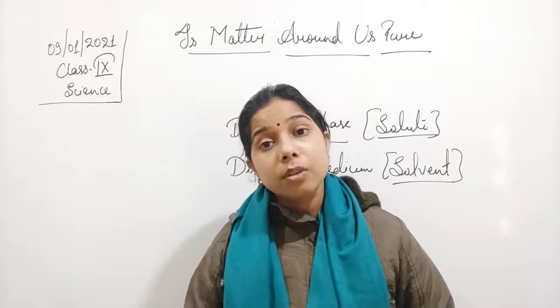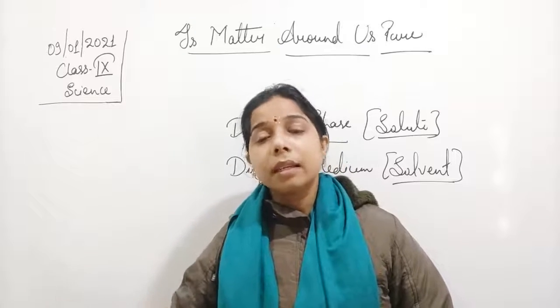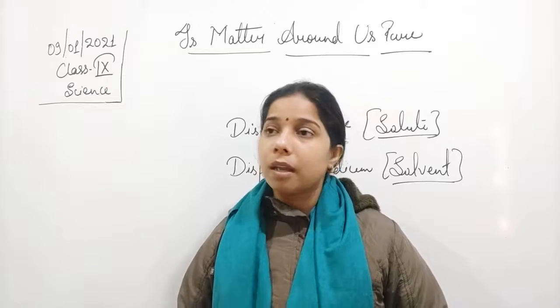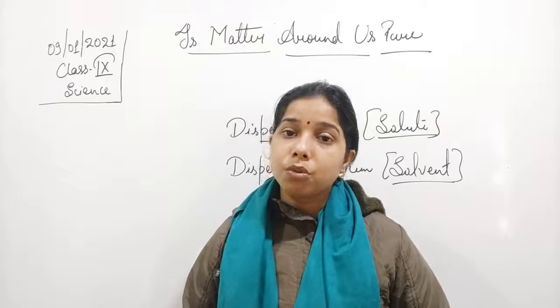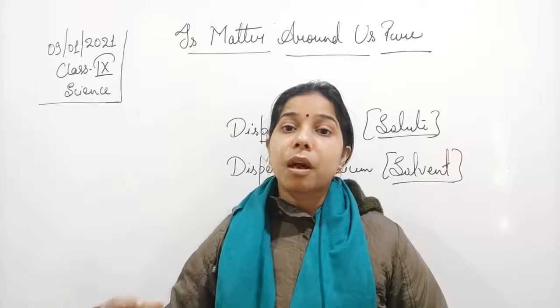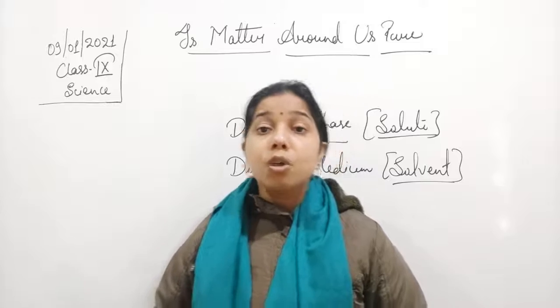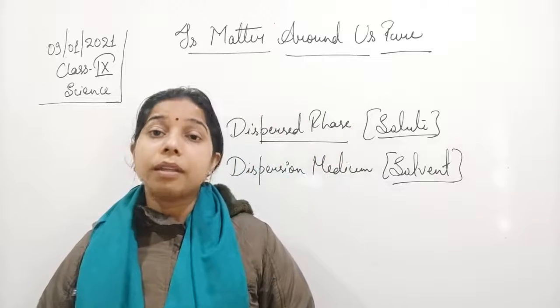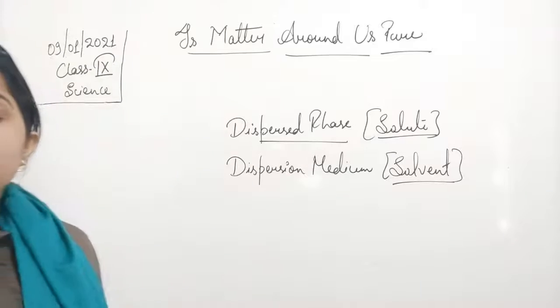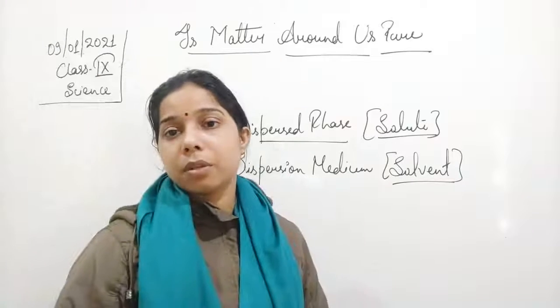What is a non-aqueous solution? Instead of water, if a solvent like alcohol, benzene, carbon tetrachloride or carbon disulfide is used, these are all non-aqueous solvents. So this was about the solution.